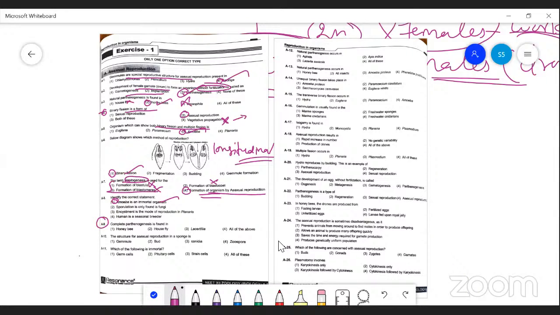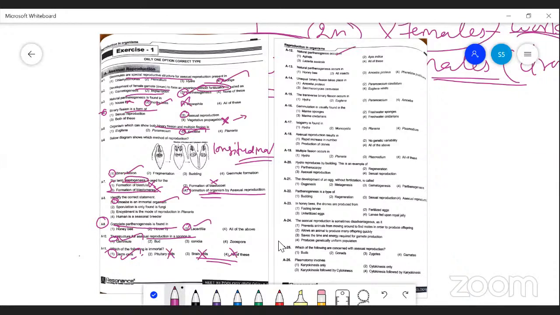Complete parthenogenesis, just now I explained, Lacertilia is an example for complete parthenogenesis. Next one, the structure for asexual reproduction in sponges, of course, is gemmule formation. Immortal cell in higher organisms is the germ cells. The remaining body cells never develop into an organism, but germ cells are able to develop into a complete organism.